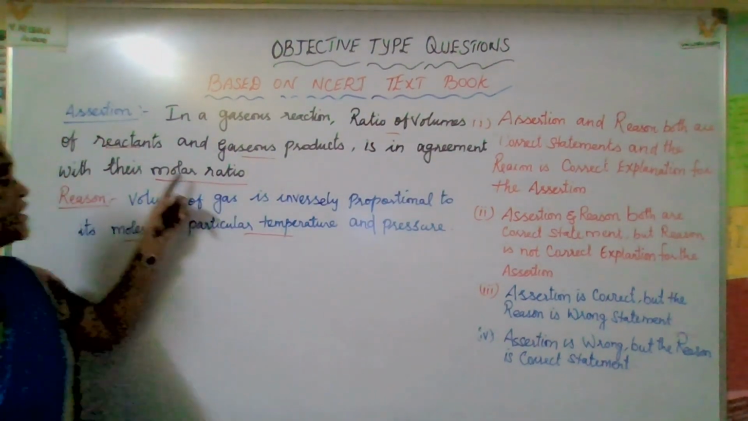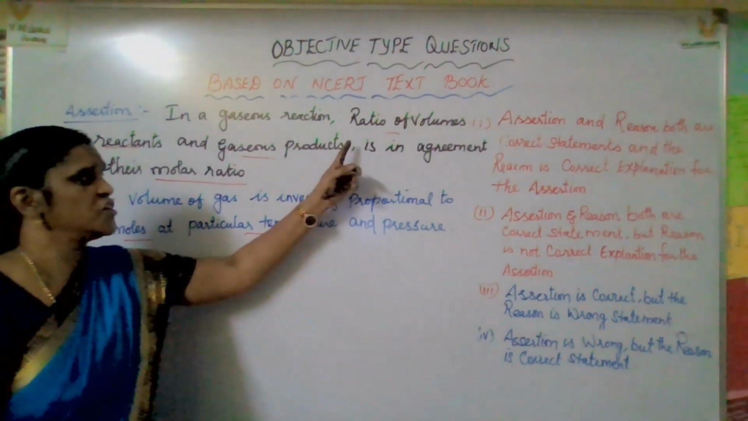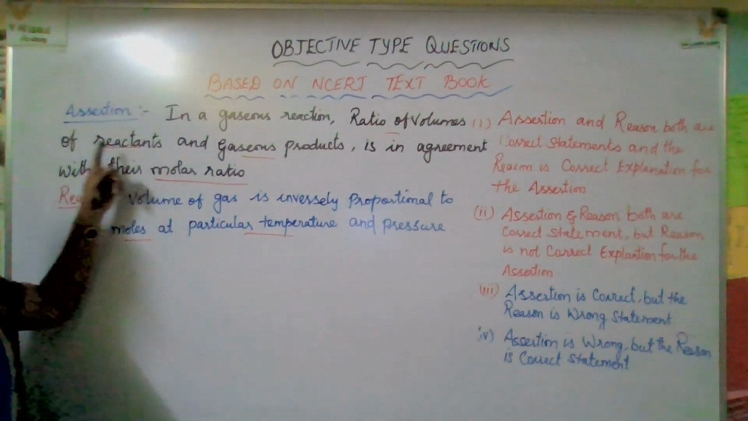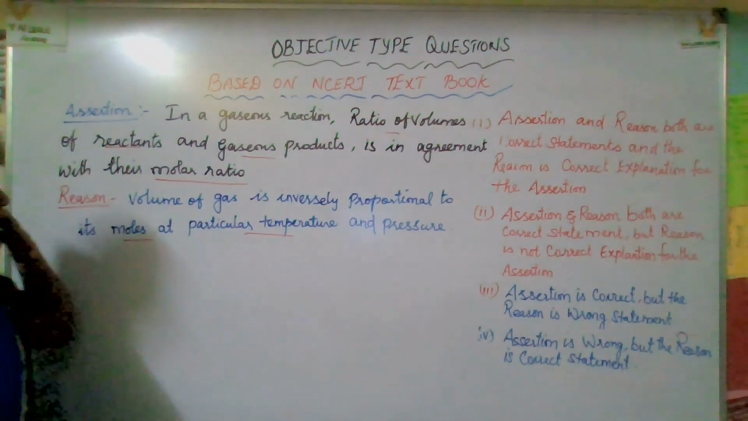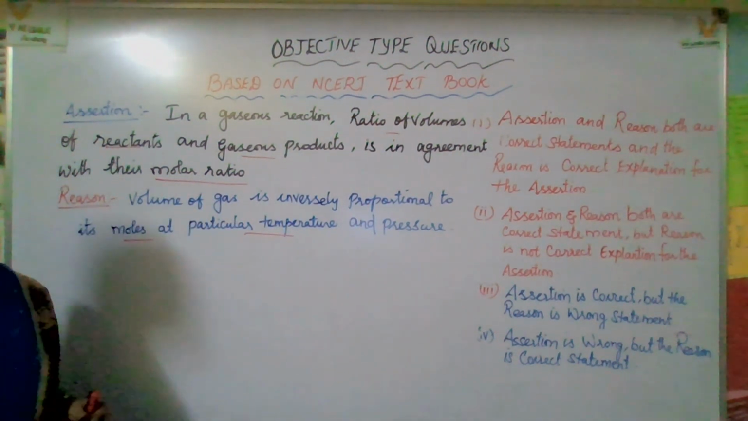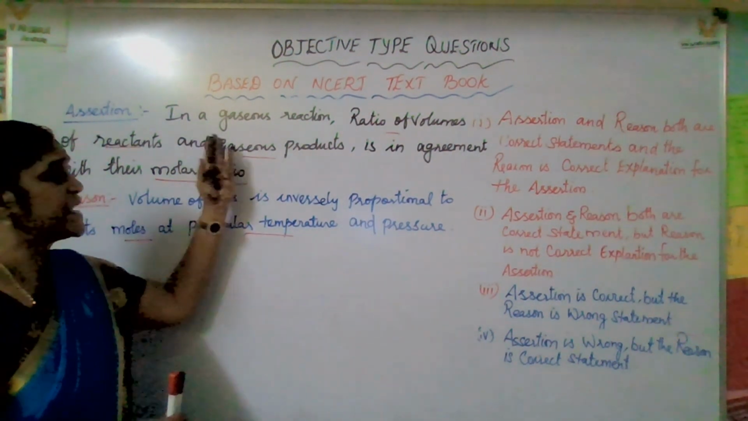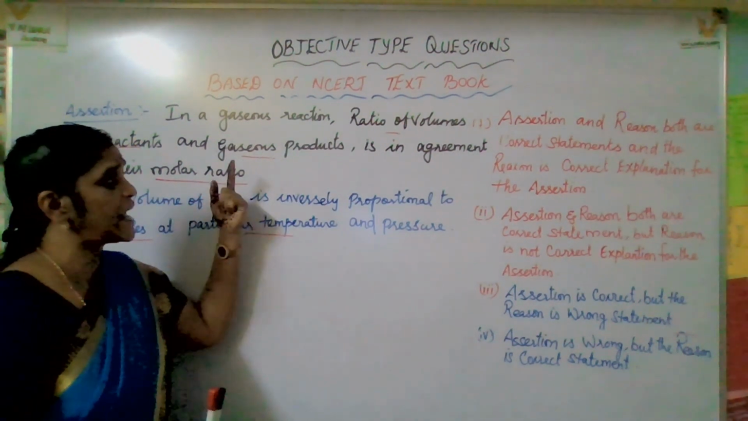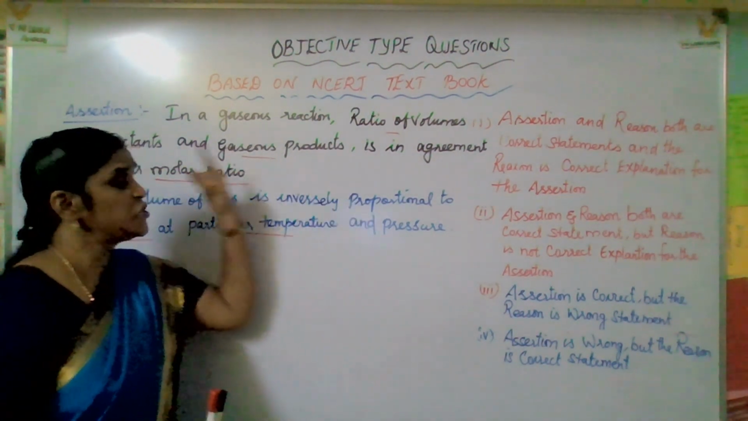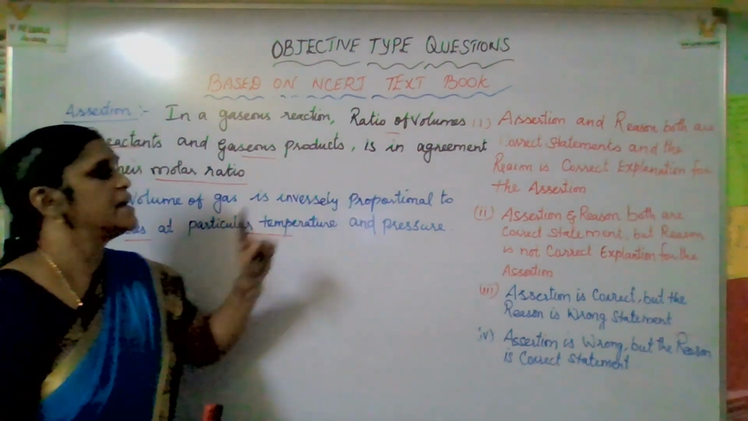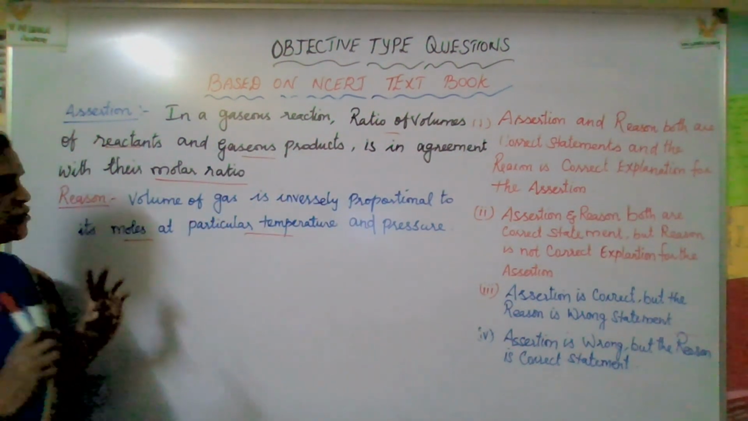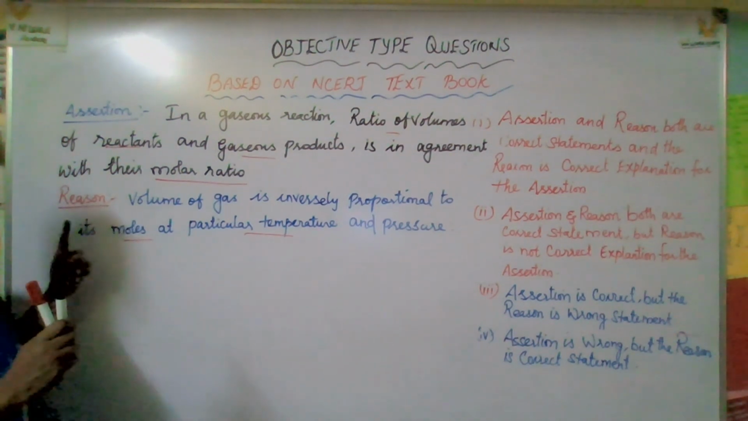The next question. In a gaseous reaction, the ratio of volumes of reactants and gaseous products is in agreement with their molar ratio. Yes, exactly, it's correct. During a gaseous reaction, the ratio of volumes of reactants and gaseous products is in agreement with the molar ratio. Yes, fine. Now let us go for that reason.